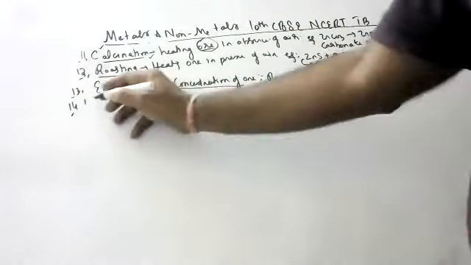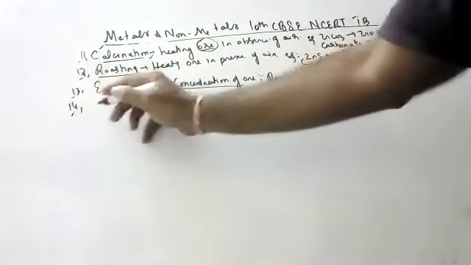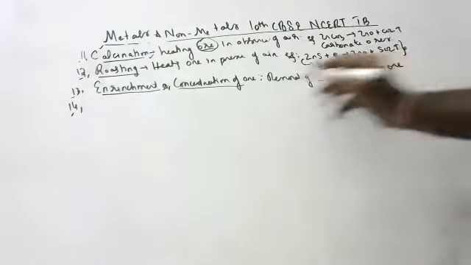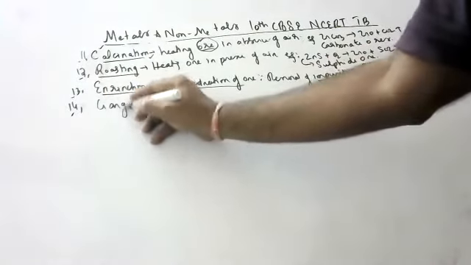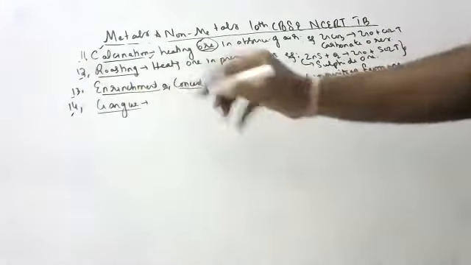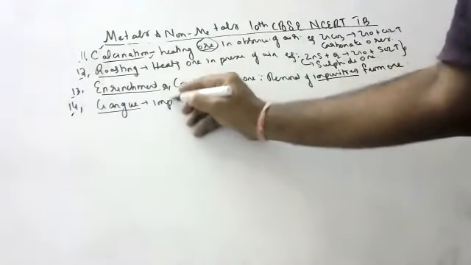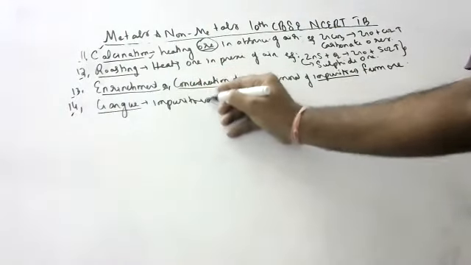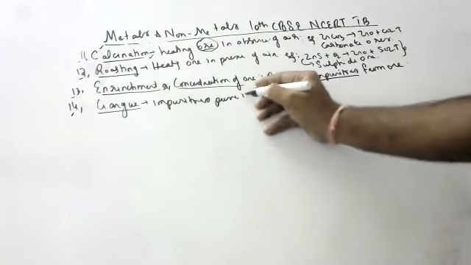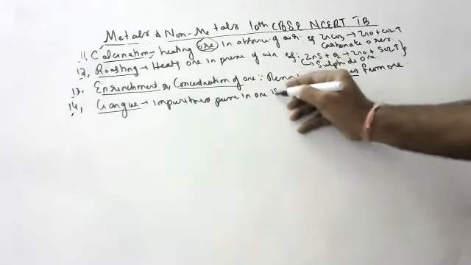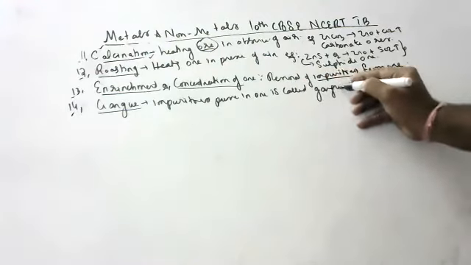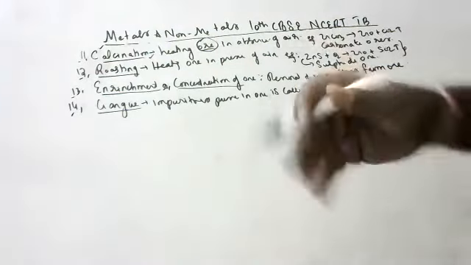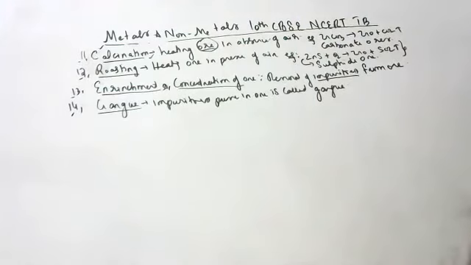Next, these impurities are there, children. The impurities present in the ore are called gangue. Impurities present in ore are called gangue.